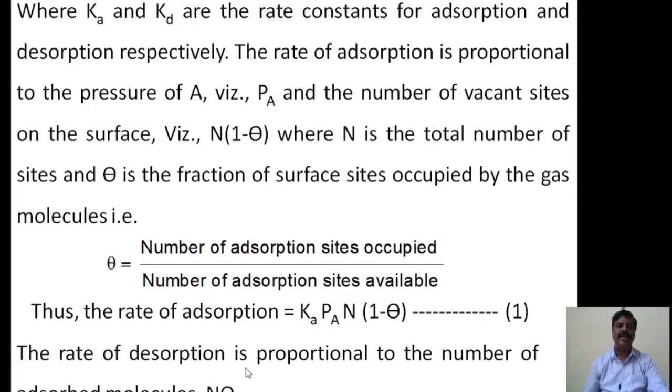Now the reverse: the rate of desorption is proportional to the number of adsorbed molecules, n theta.